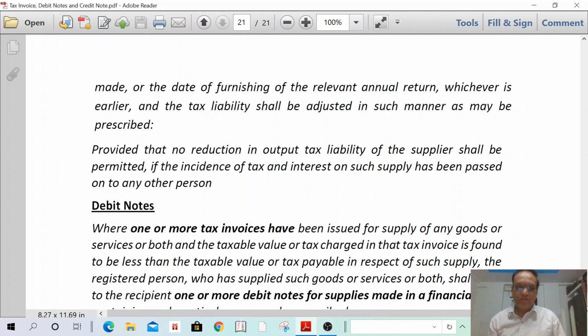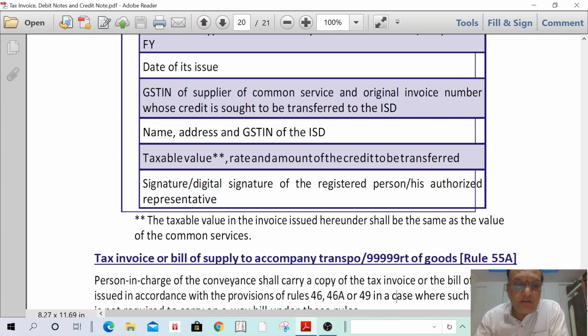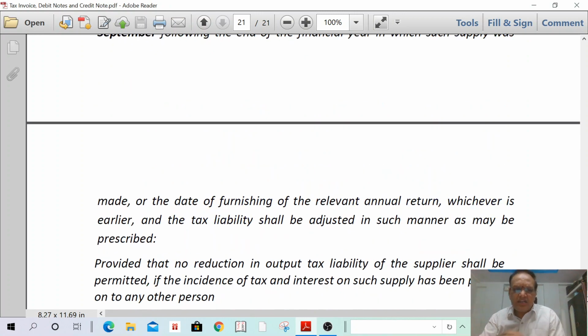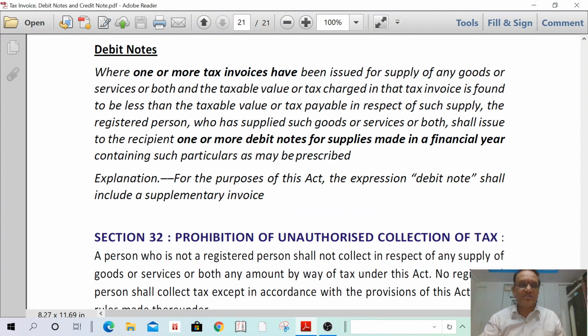Understand? Then what is a debit note? Credit notes already discussed. What is a debit note? It is the reverse of credit notes, because the actual amount mentioned in the invoice is 1 lakh. Actual rate of tax is 18%. I can repeat. Actual amount mentioned in the invoice is 1 lakh. Actual rate of tax is 12%.